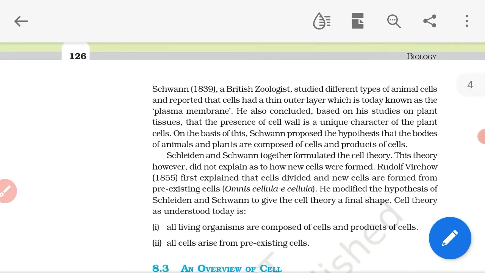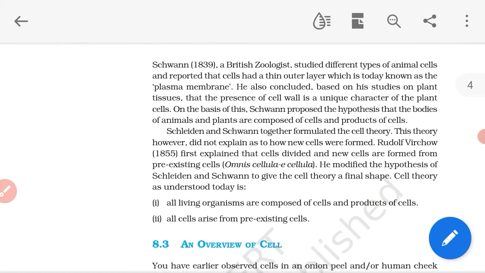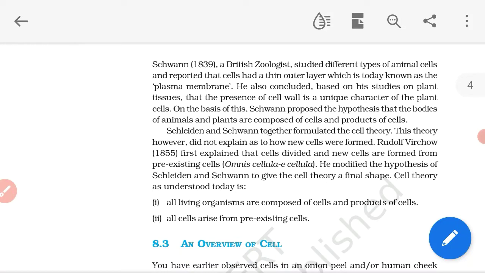In further classes we will study the detailed explanation of cell products, for example nucleus, nucleolus, chromosomes, mitochondria, and so many things present in the cell, and the plasma membrane also.